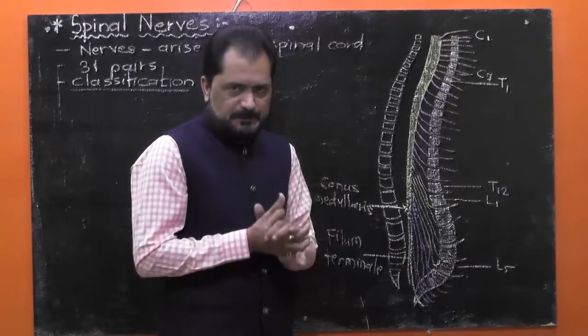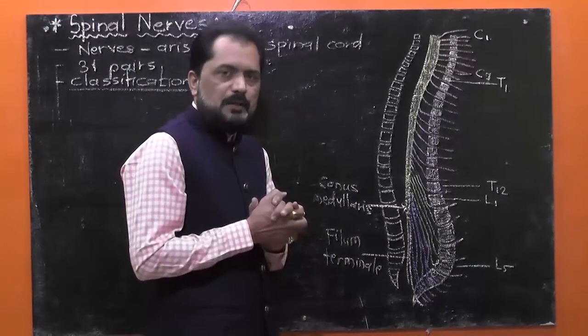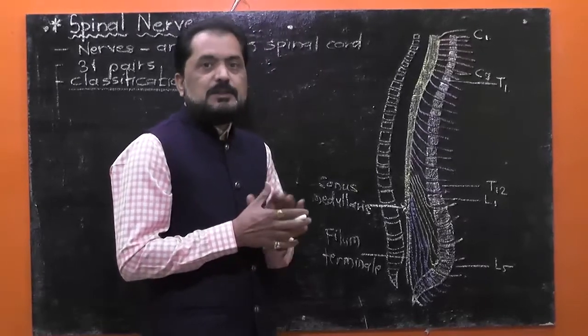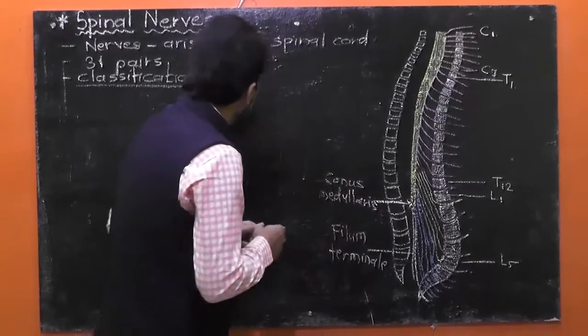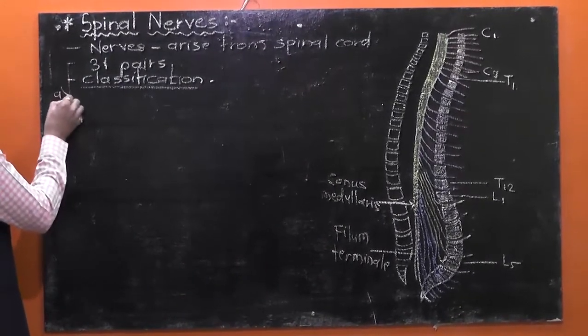Now I said that the spinal nerves in human beings are 31 pairs in total. Is that clear? And those 31 pairs of spinal nerves are classified into 5 groups,